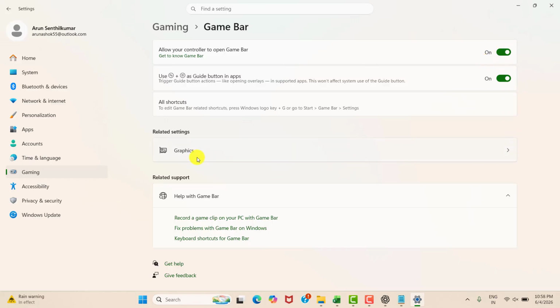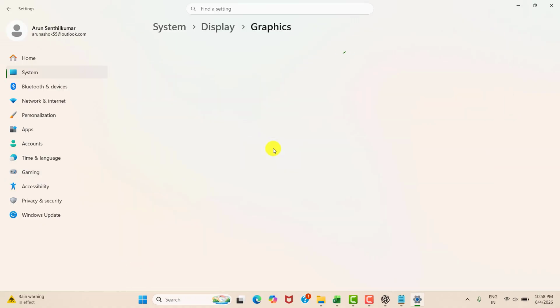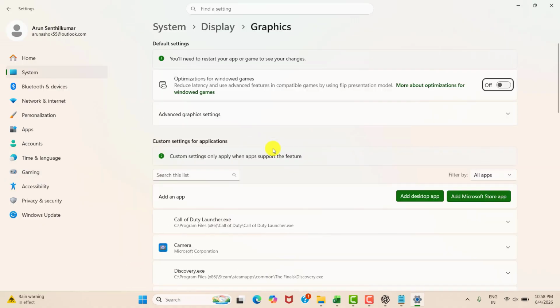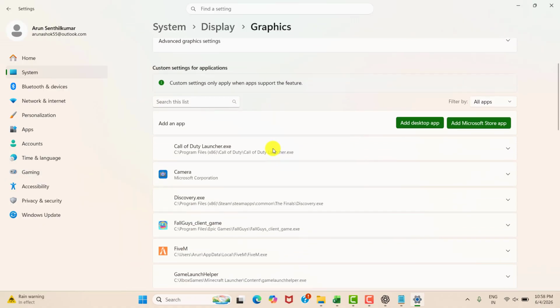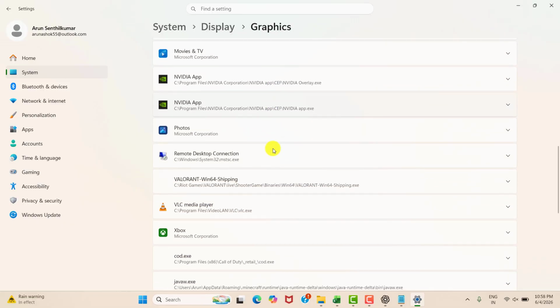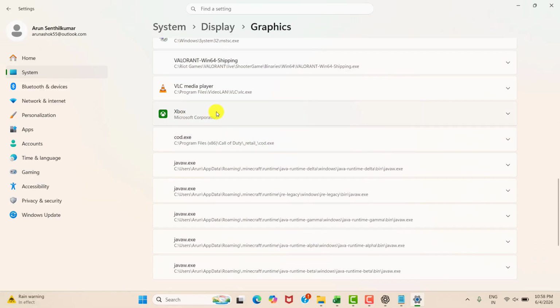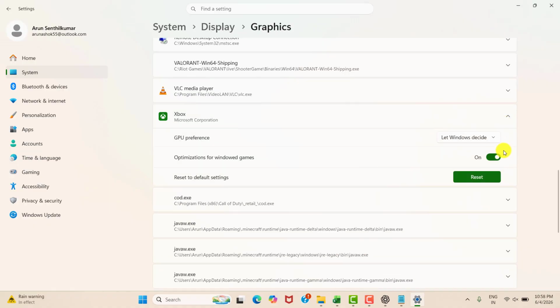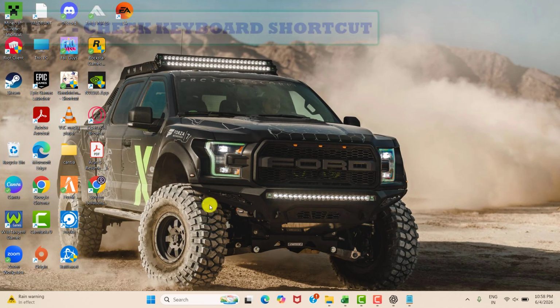Please make sure you are turning it on. After that please enter into the graphics. Over the graphics please scroll down and you may see Xbox. Please enter into the Xbox and optimization, please make sure it is in enabled condition.